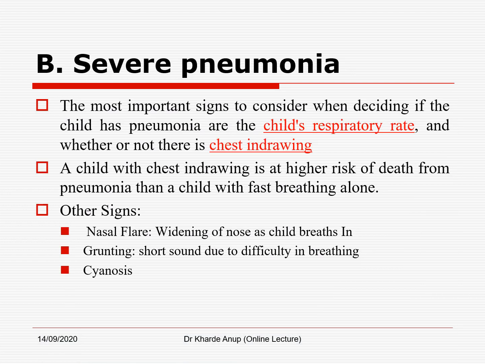The next classification is severe pneumonia. The most important signs which show severe pneumonia are the child's respiratory rate and whether there is chest indrawing or not. A child with chest indrawing is at higher risk of death from pneumonia than a child with fast breathing alone. Apart from fast breathing and chest indrawing, look for the presence of nasal flaring, that is widening of the nose as the child breathes in. Look for grunting, that is a short sound due to difficulty of breathing, and also check for cyanosis.